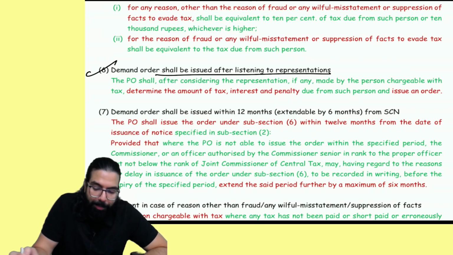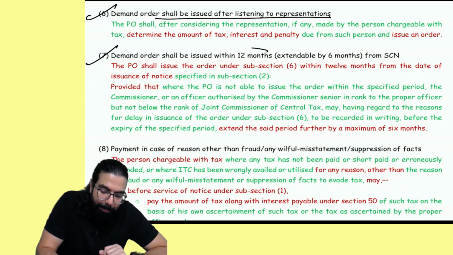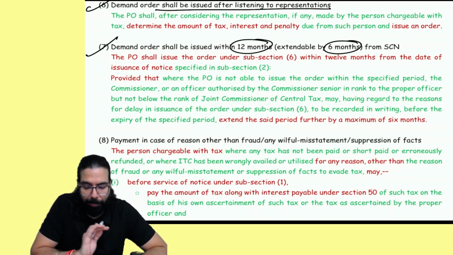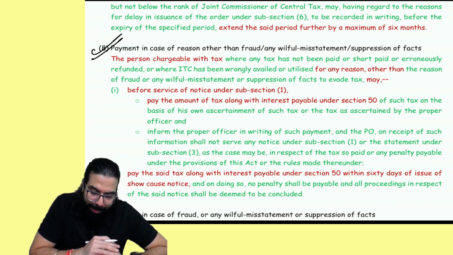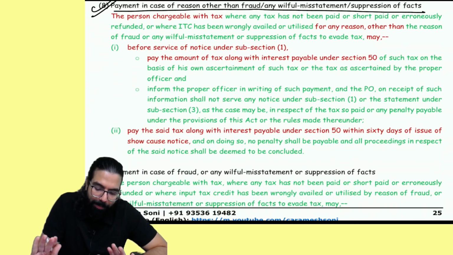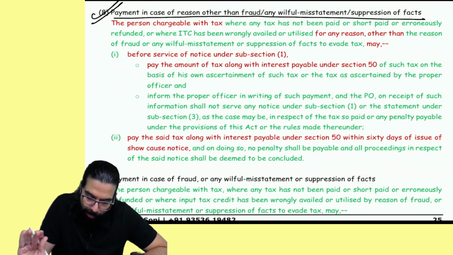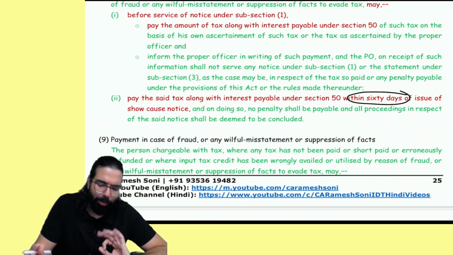Demand order, sir, it will be issued after the representation is taken. The time limit for the demand order is 12 months, further extendable by 6 months. I have already told you. Sir, if the person makes the payment, can there be a reduction? Here it is told: payment in case of reasons other than fraud, etc. Always remember the one penalty which is being told, 10% or 10,000, whichever is higher. You can make the payment within 60 days also.